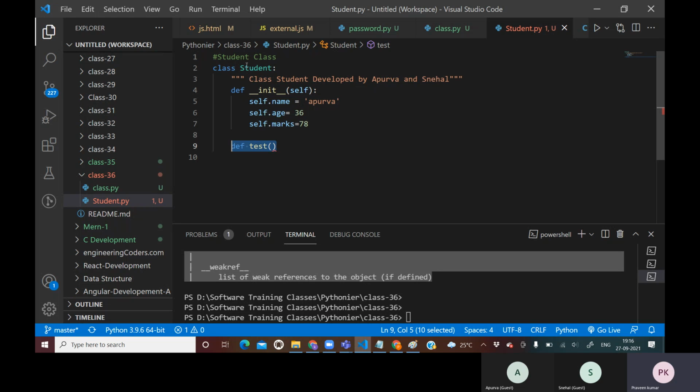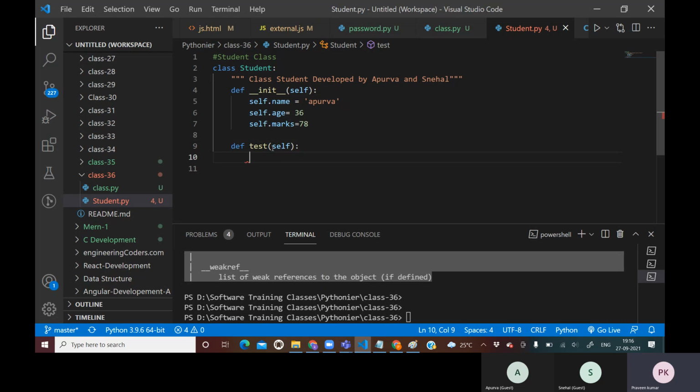When we call this method of the student class, we will have to call a special variable which points to this class, which is called self. So this is a method pointing to this class. It means that it is a method of this student class. Now this method will test.